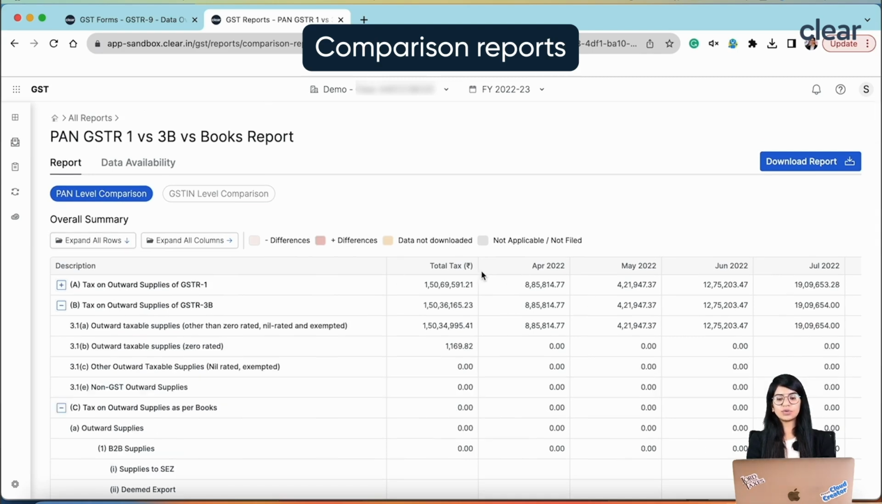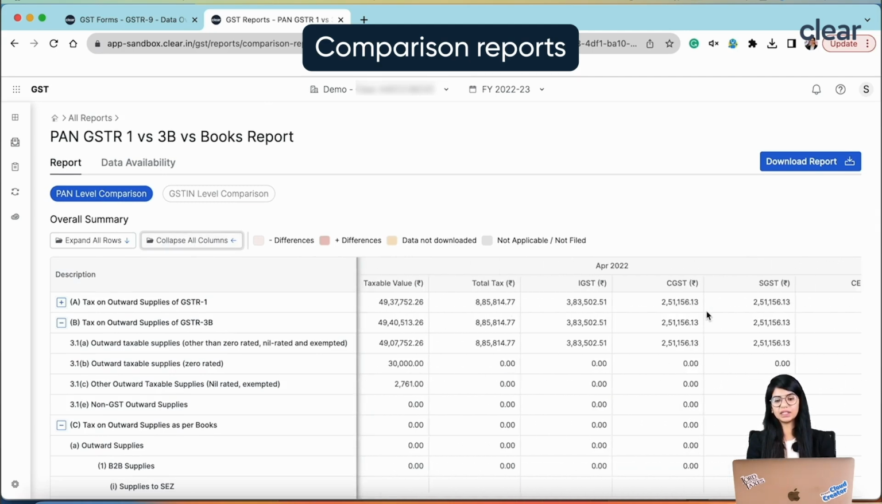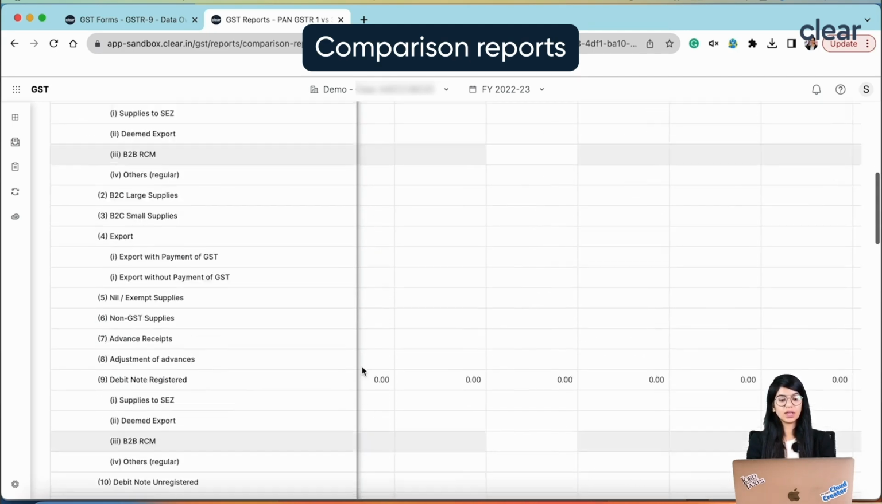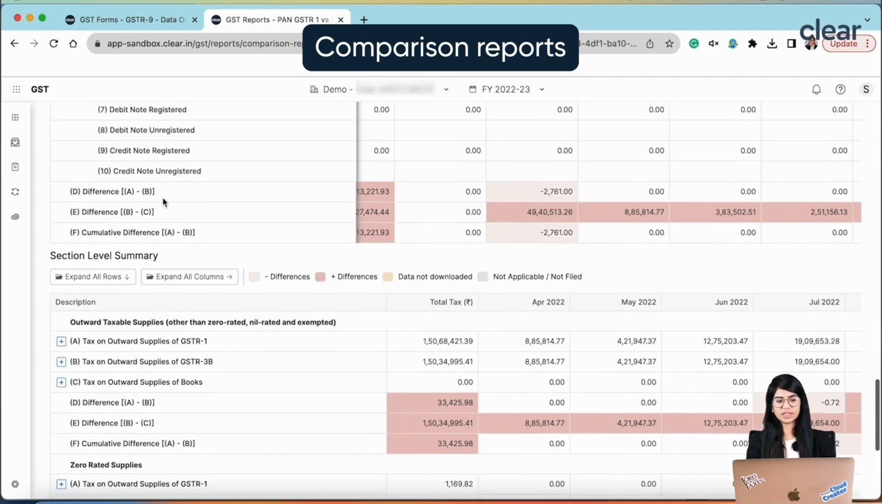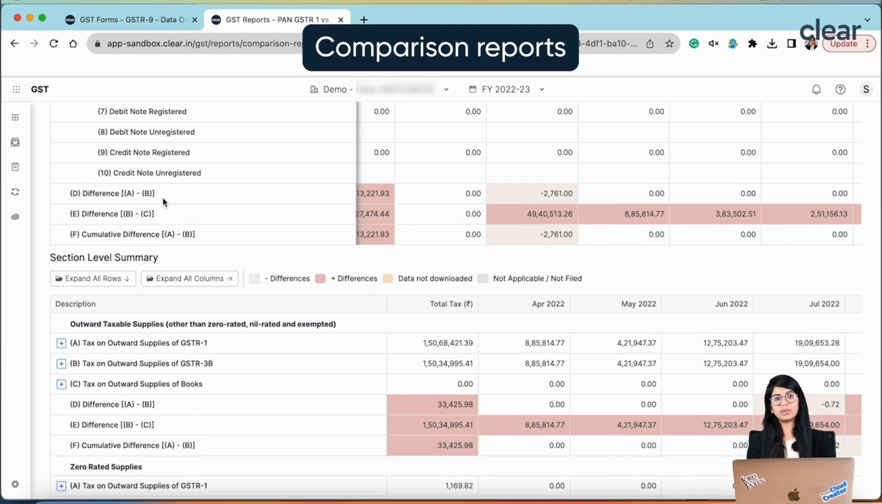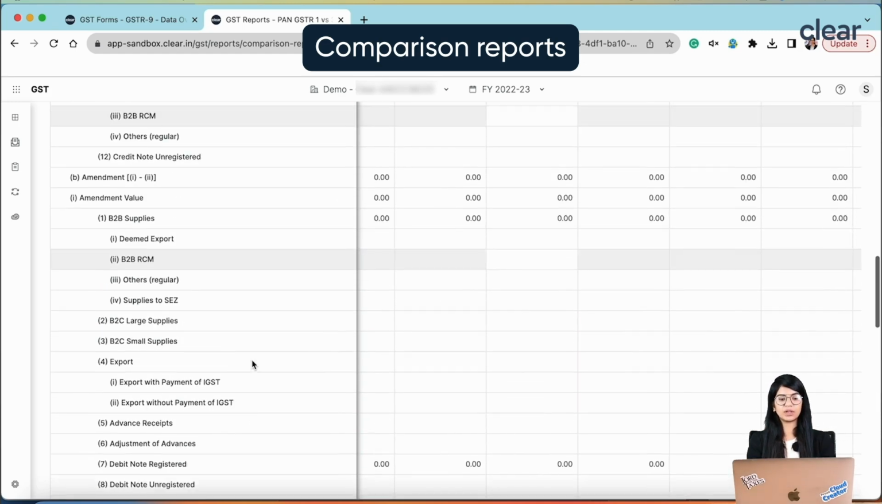Not only this, if you want to see the breakups of IGST, CGST, SGST and all, that also you can see by clicking on the expand button, and here you will be able to see all such breakdowns. You will also be able to see the section level differences if there are any, because many times we see that maybe zero rated supply, instead of being under the zero rated section, I have shown in the outward supply section. So all the differences can also be seen by looking into this particular report.